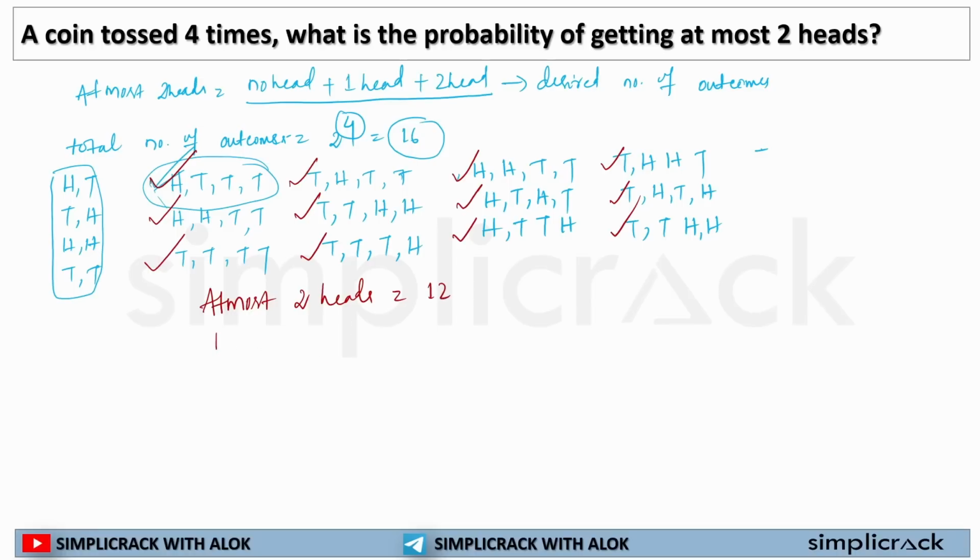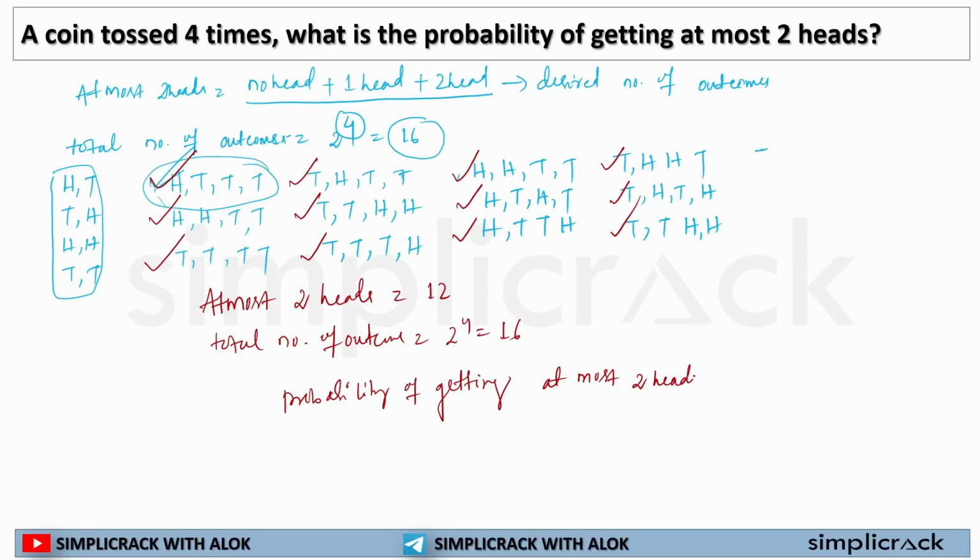Now, my total number of outcomes was 2 to the power 4, that is 16. So the probability of getting at most two heads will be 12 by 16.